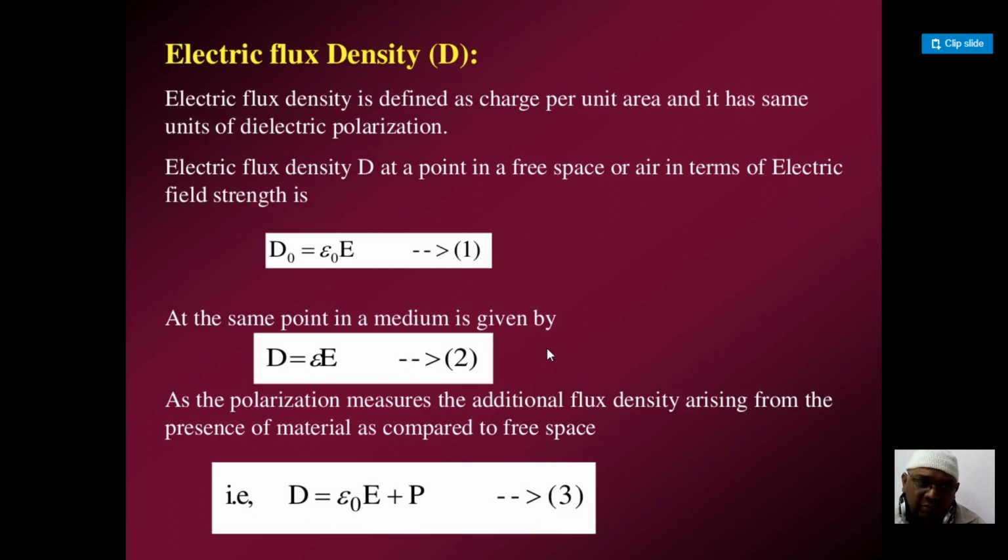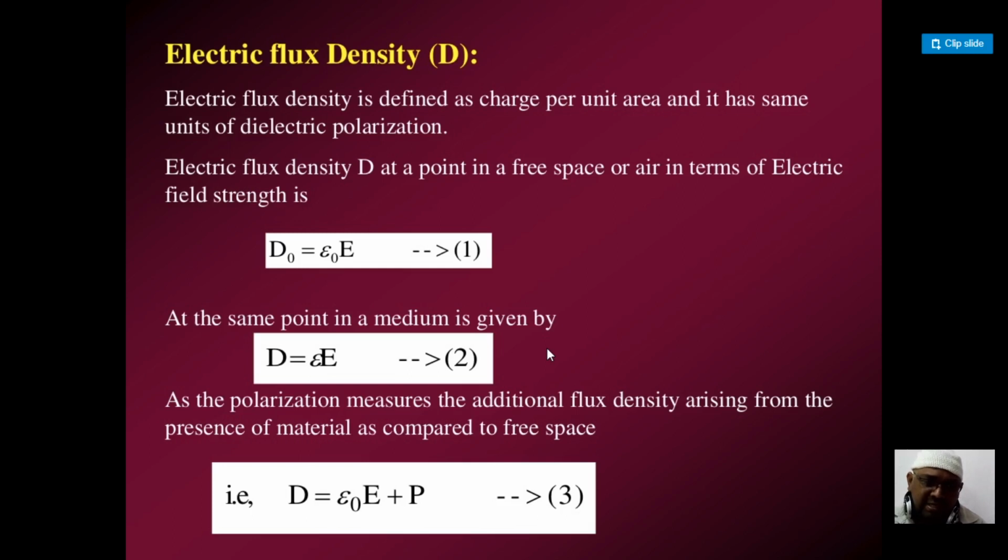Whenever electric lines of force, which are imaginary, enter a given material, we ask how much is the electric capability of that material. When the electric lines of force enter a particular material, they take the character of that material. So in order to understand how electricity transmits inside the material, first of all we need to understand what electric flux density is.